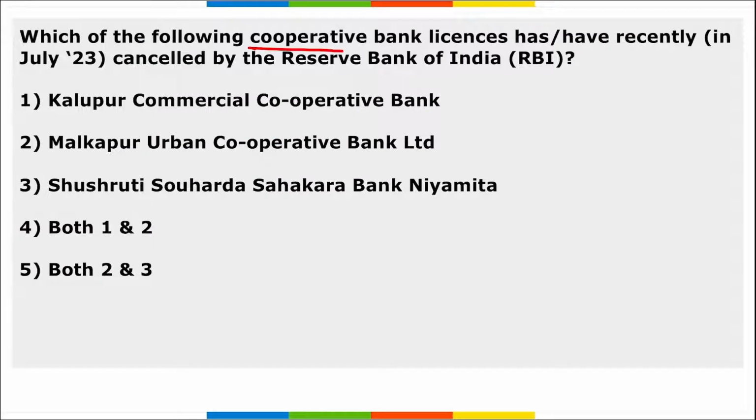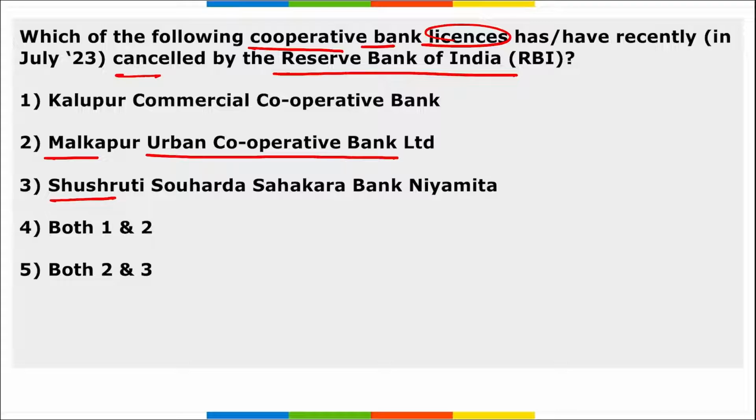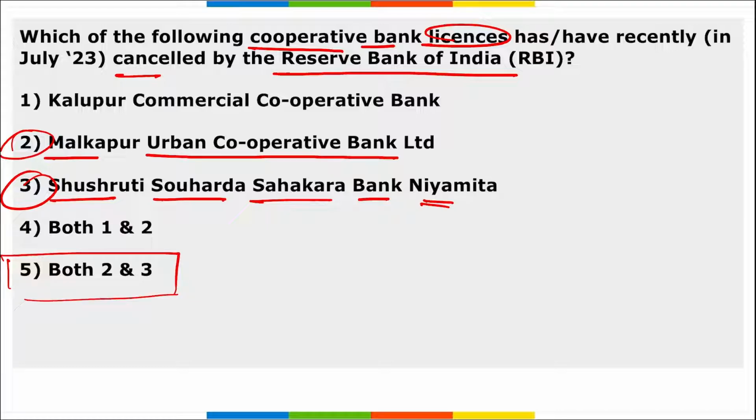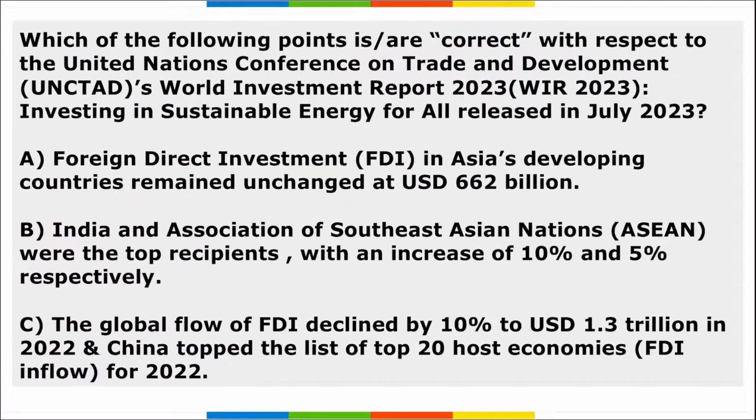Next, which among the following cooperative bank licenses have recently been cancelled by RBI? So RBI has recently cancelled the banking license of two cooperative banks, and they are Malkapur Urban Cooperative Bank and Shushruti Souharda Sahakara Bank Niyamita. Right? I repeat, Shushruti Souharda Sahakara Bank Niyamita. So these are the two cooperative banks for which the banking license has been cancelled by RBI.